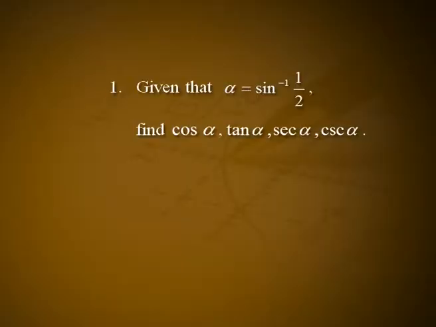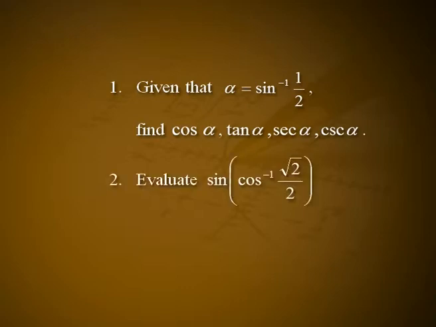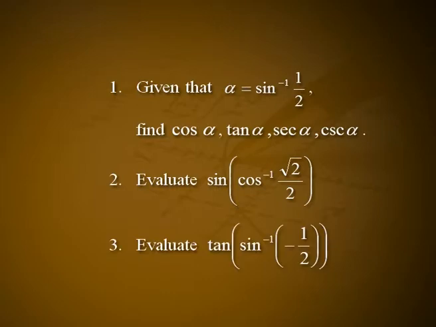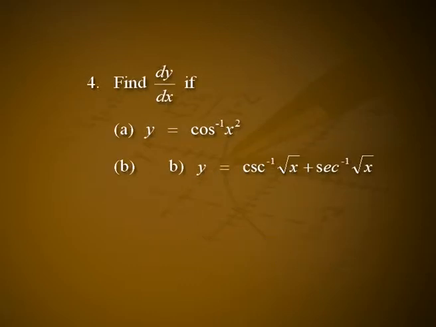First one, given that alpha is equal to sine inverse of 1 by 2, find cos alpha, tan alpha, sec alpha and cosec alpha. Second one, evaluate sine of cos inverse of root 2 by 2. Third one, evaluate tan of sine inverse of minus 1 by 2. Fourth one, find dy by dx if a, y is equal to cos inverse of x², b, y is equal to cosec inverse of root x plus sec inverse of root x.